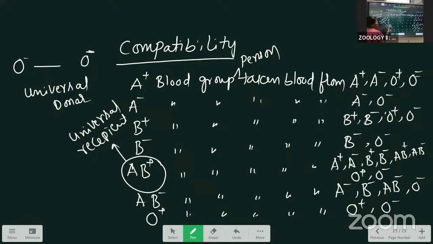The AB positive group is called the universal recipient, means all the groups are suitable, they can take the blood from all the groups. What about the universal donor? They can give to all the groups, but they can take from that group only. This is about the compatibility. Next, I am drawing the table, then you will understand in detail. If this question comes in the exam, draw the table easily and you can get 3 to 4 marks. That's why practice this table.